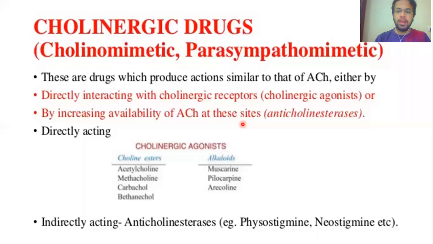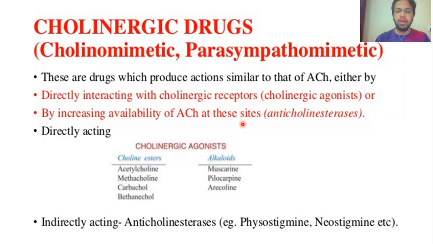So when they inhibit these enzymes which break down the acetylcholine, the breakdown of the acetylcholine will be less. Because of that, more amount of acetylcholine will remain in the synaptic area, and therefore more amount of acetylcholine will be able to bind with the receptors, and so more action will be observed.